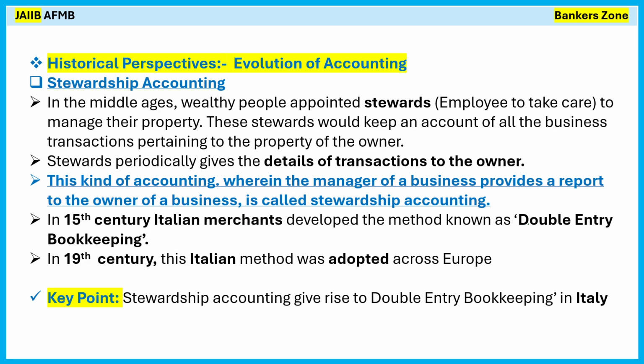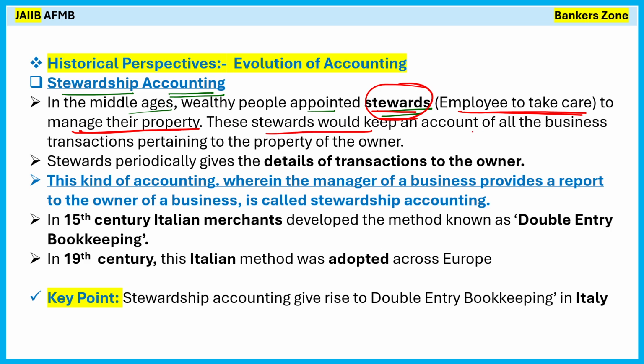Now see, the history or evolution of accounting. First is stewardship accounting. What do you mean by stewardship? Stewardship means simply we are appointing one employee to take care of our property. In the Middle Ages, wealthy people appointed stewards. Stewards means simply the employees who will take care of their property, to manage their property. So stewards are appointed by wealthy people to manage their property.